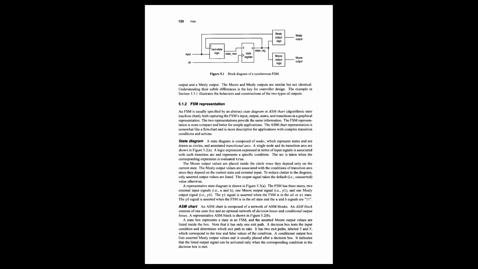If you talk about the counter example, this part basically increments the current state to generate a new state. If the current state is 0, then it adds 1 to the current state and creates a new state which is 1. Another part is accountable for the storage of the current state. This is utilized for the generation of the next state. This is the flip-flop, which is responsible for the storage of the current state or the present state.